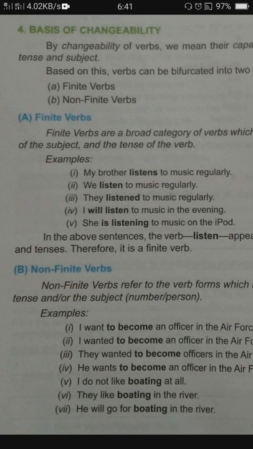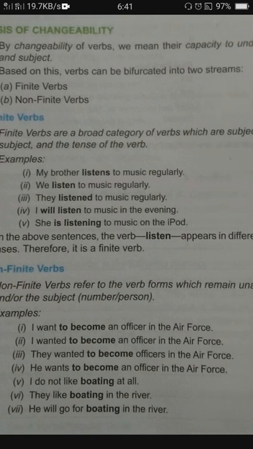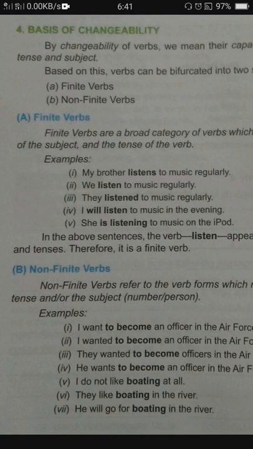Finite means those verbs which change according to the tense and change according to the subject. Okay, those will be finite verbs. Like if we are using one verb in present tense, in the past it will be different, in the future it will be different. For singular subject it will be different, for plural subject it will be different. So those type of verbs are called finite verbs.